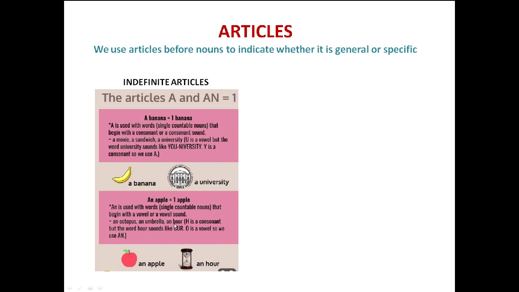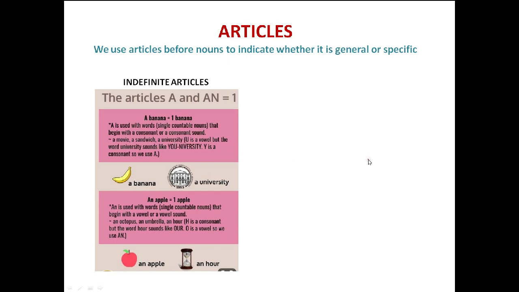Though it starts with a consonant, according to the rule we should have been using a. But here my sound is what? Our. We say our. H is a consonant but the word hour sounds like our, and O is what? A vowel. So what will we use? An. Similarly, the same rule goes for university. I hope this is clear to you.